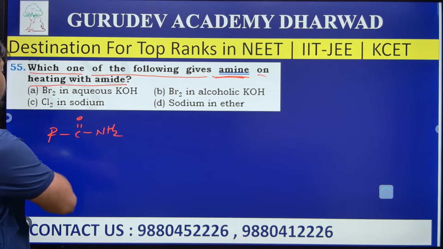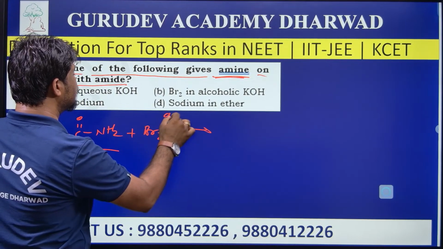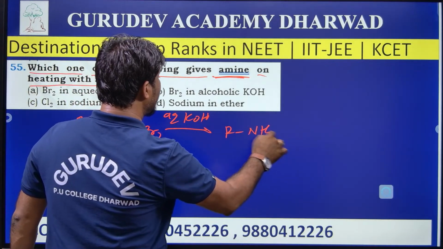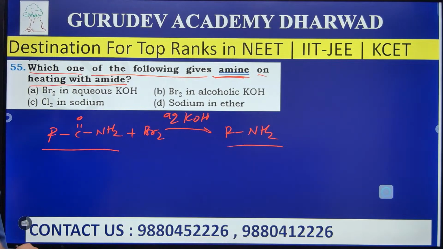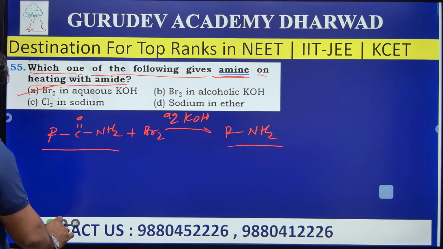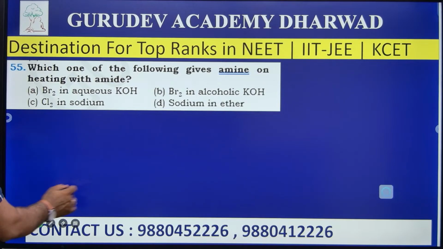It undergoes Hoffmann bromamide degradation when amides are treated with bromine in the presence of aqueous KOH, resulting in the formation of amines. Hence, bromine in aqueous KOH, option A is the right answer for the question.